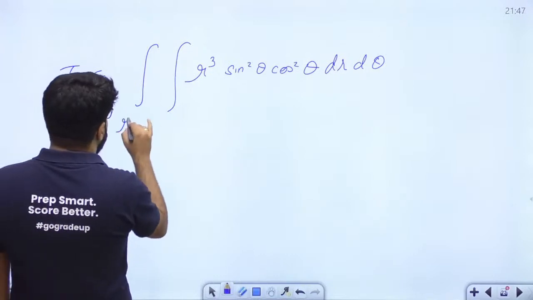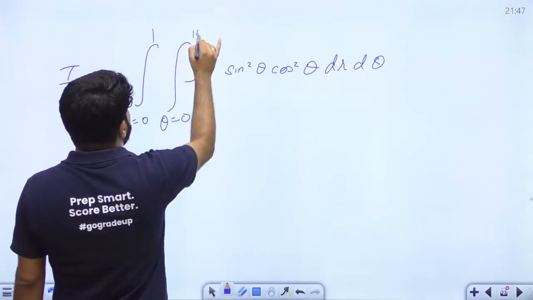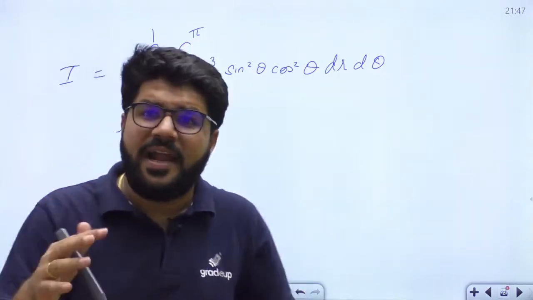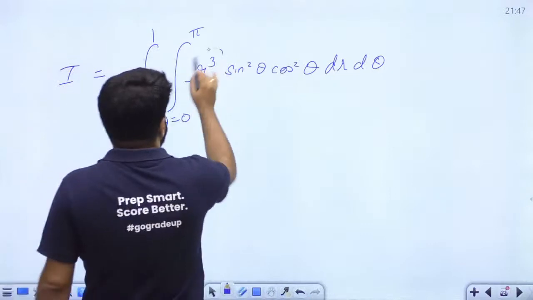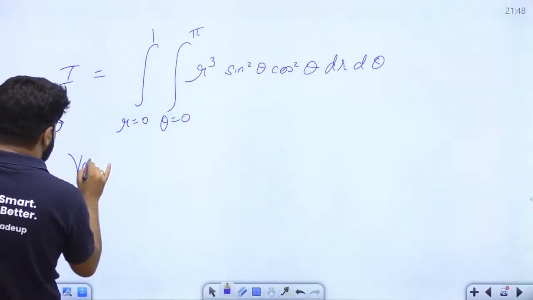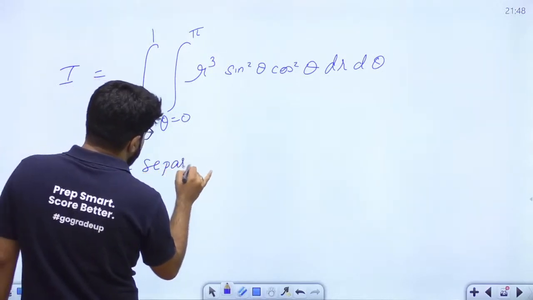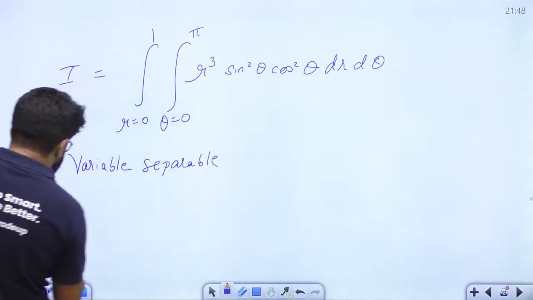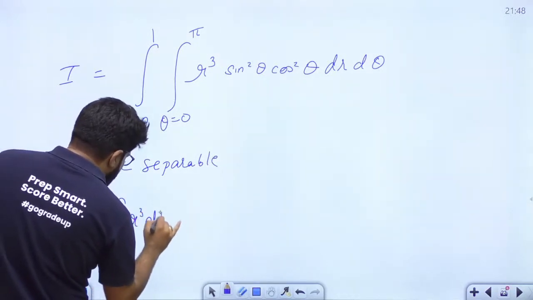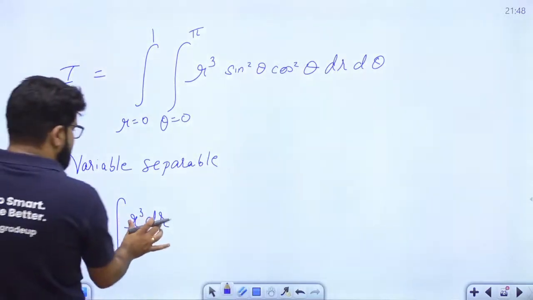Just come here and substitute these limits. The limit of r is 0 to 1 and the limit of theta is 0 to pi. Both the limits are constant and the function is variable separable: r cubed separate, theta function separate. So here I will apply the variable separable technique. Let me apply the variable separable. So the integral is going to become the integral of r cubed dr.